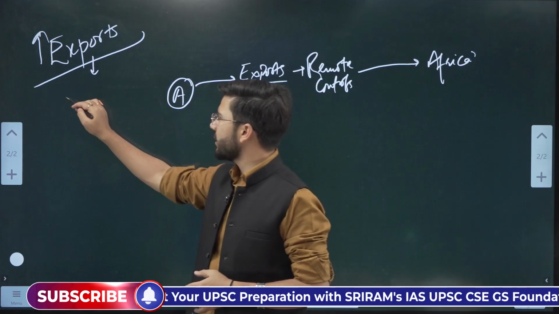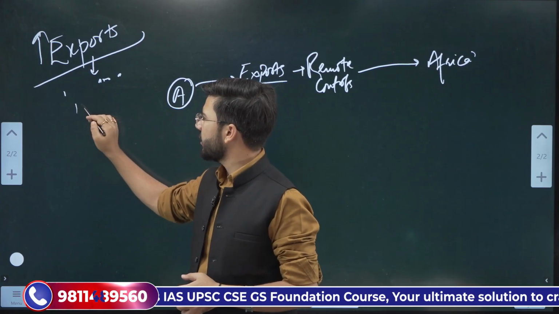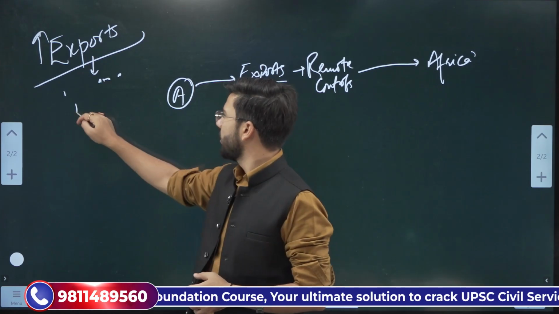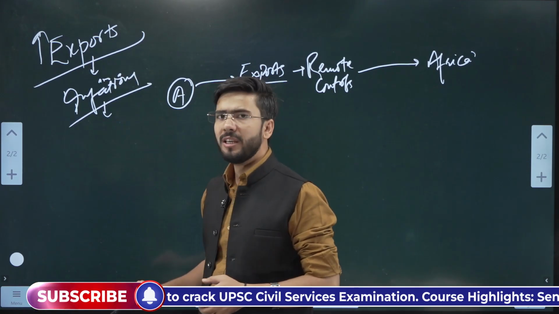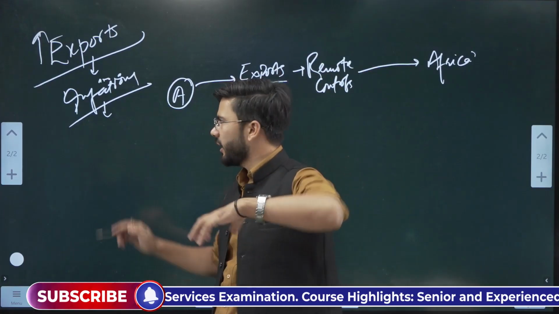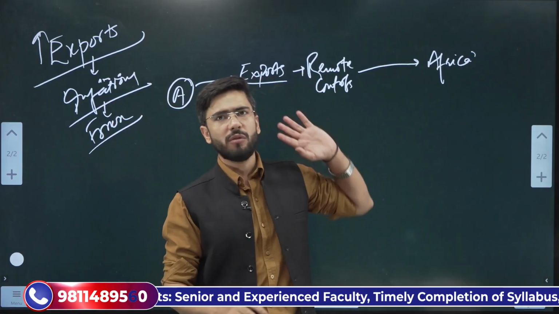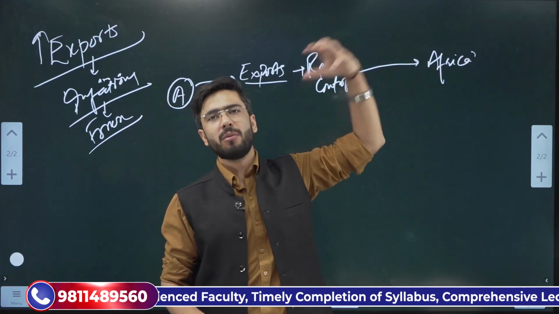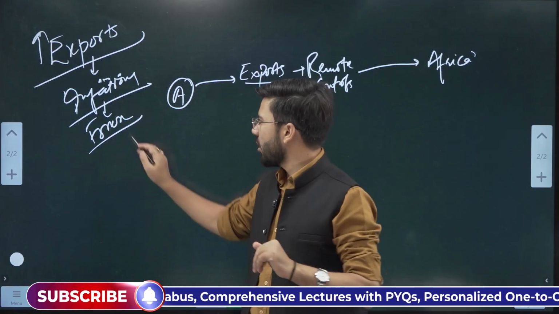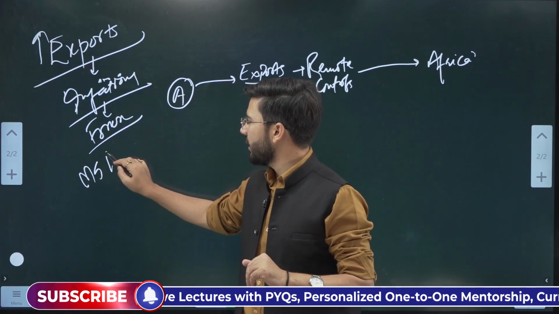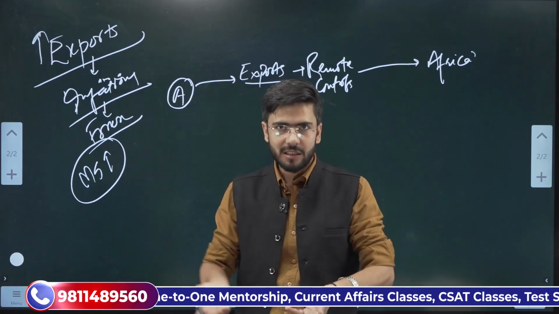Why? Because it brings us injections. Injections means it brings more forex into the economy. What does that mean? That when my good will go into Africa, it will bring revenue from there into our economy, which means that my economy will start growing because the money supply in the economy is increasing. When the money supply is increasing, it means my economic activity will increase.